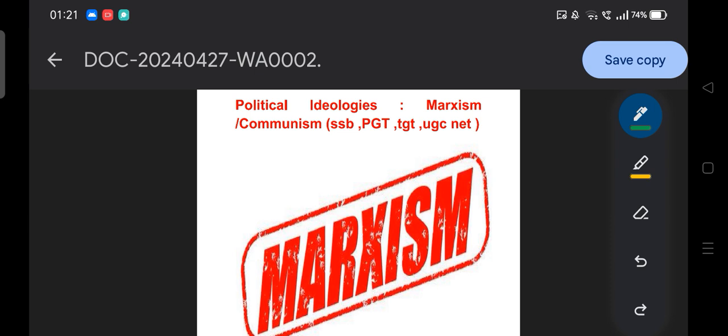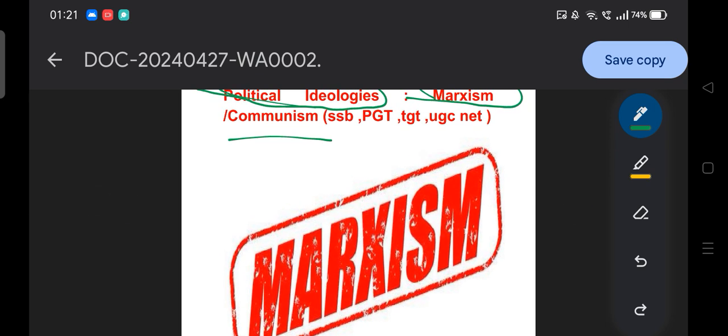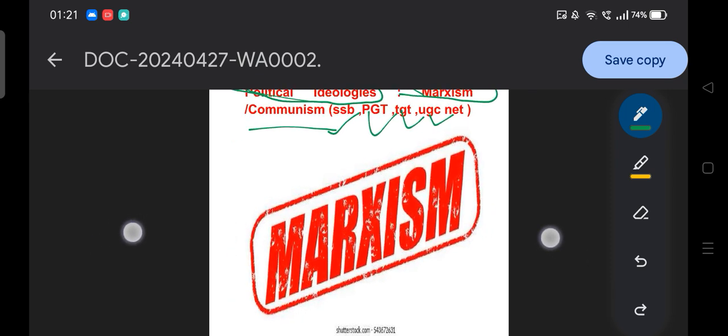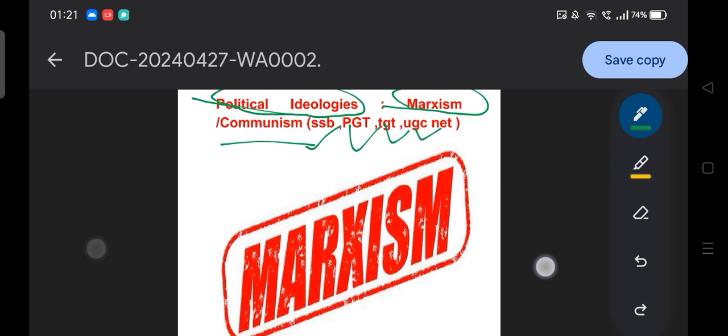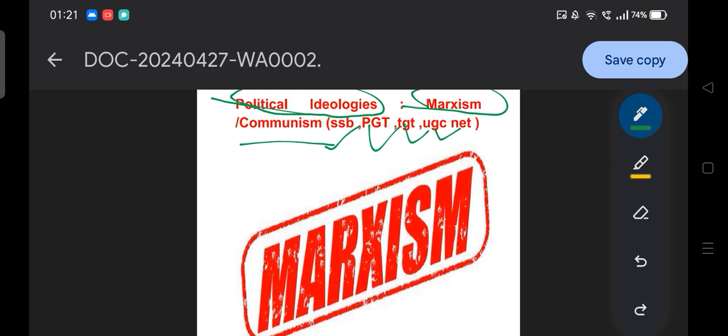So as mentioned on the screen, today we'll discuss one of the important political ideologies, that is Marxism or communism. Believe me, it's a very important topic for those preparing for SSB, PGT, TGT, UGC NET. So let's get started. What is the Marxism ideology? What different questions are coming in our examinations, and how do we need to study? So the three things we will keep in mind when we cover Marxism. So let's start.